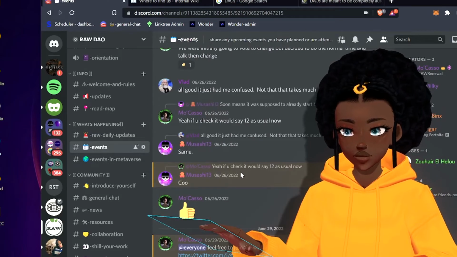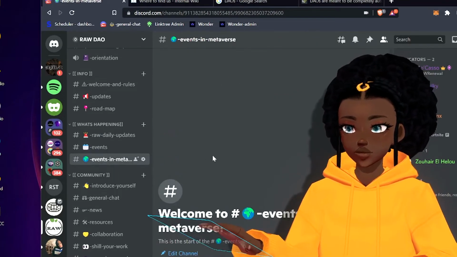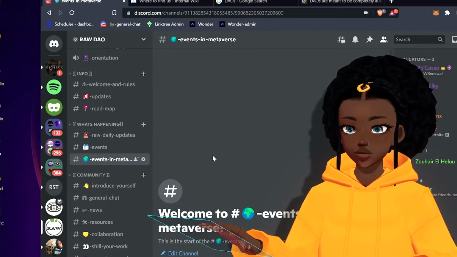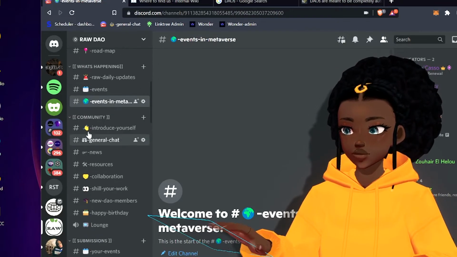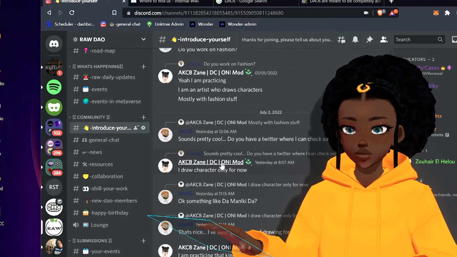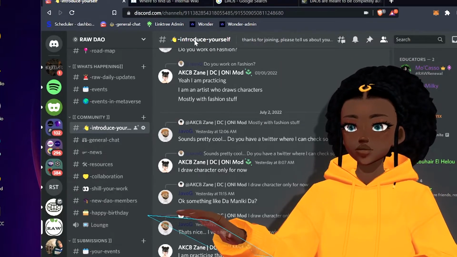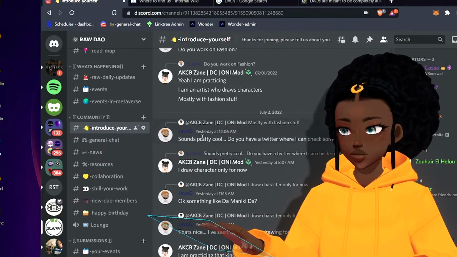And these events, we'll always share about the events that we have happening that day, and our events in the metaverse. Once we start streaming a lot more events in our metaverse, this is where that information will be. And then here under our community section, this is where all of our community members can share anything. So most of you will enter through the introduce yourself section, where you can share all about yourself.